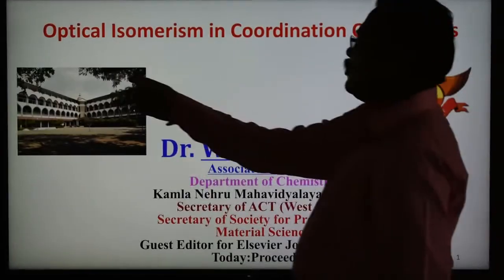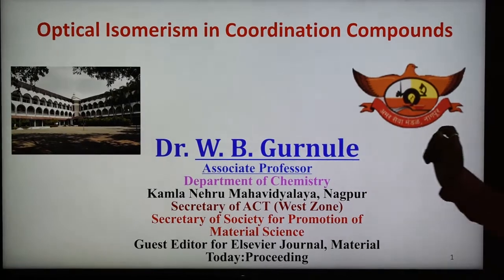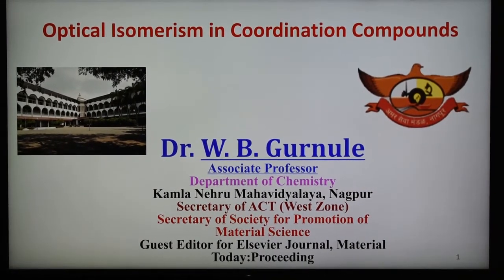We are going to see detail about the optical isomerism in coordination number 6 and also other optically active compounds. So today's topic is optical isomerism in coordination compounds, and we have discussed already the geometrical isomerism and structural isomerism in coordination compounds. In today's presentation we are discussing the optical isomerism present in the coordination compound.